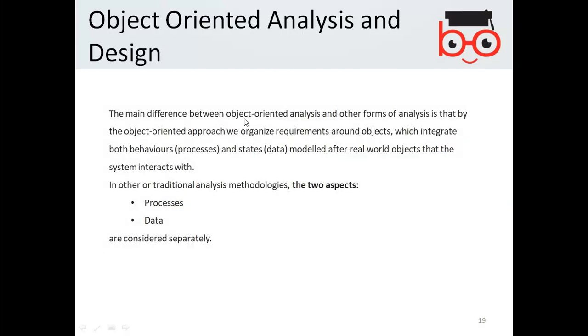The main difference between object-oriented analysis and other forms of analysis is that with the object-oriented approach, we organize requirements around objects. As I explained, everything needs to be considered as an object. For example, if there are certain requirements, then the nouns should be considered as objects.